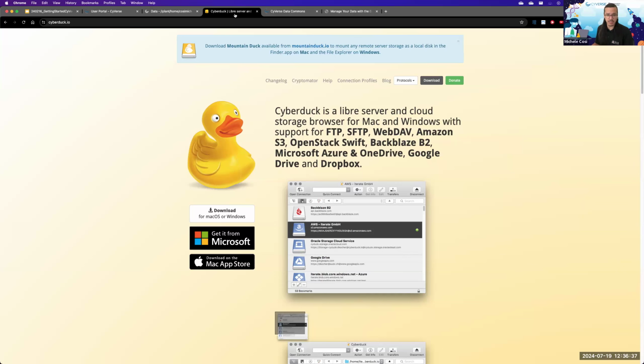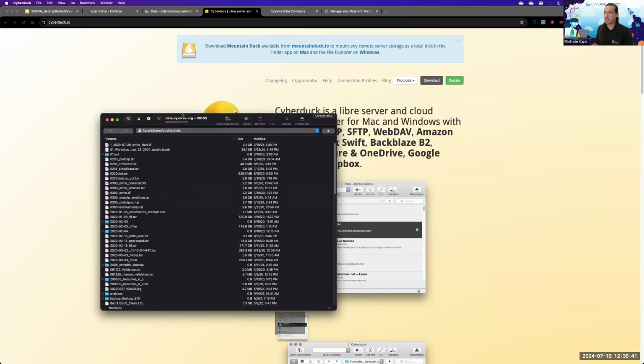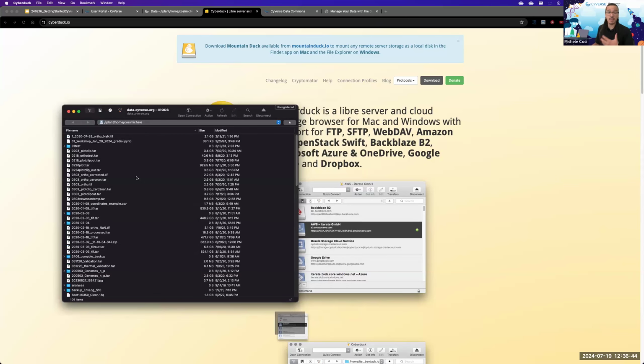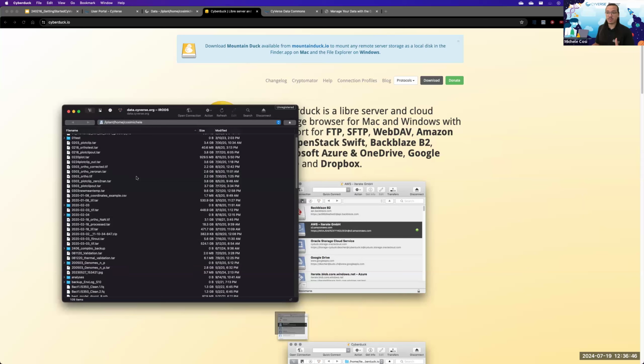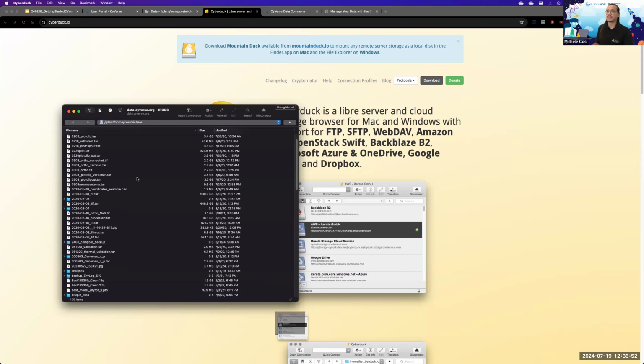I'm going to pull up CyberDuck right now. This is the CyberDuck application where I can see the same exact files from my computer, but these files are the ones that belong on the data store itself.